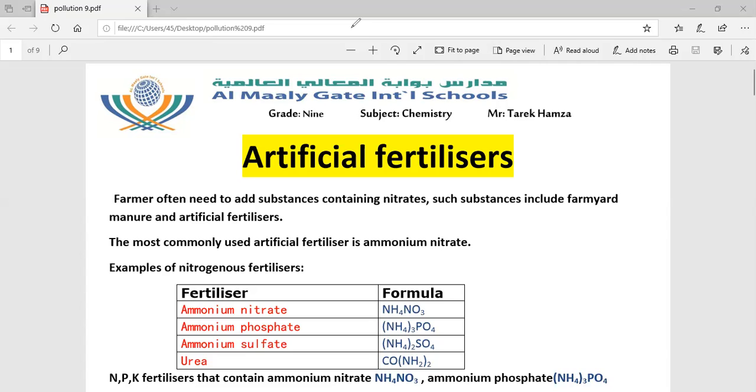My dear students, we are going to explain a new lesson in chapter 11: artificial fertilizer. Farmers often need to add substances containing nitrate, such as farmyard manure and artificial fertilizer. Farmyard manure means organic fertilizer, which is produced by animals. But artificial fertilizer is produced artificially in factories.